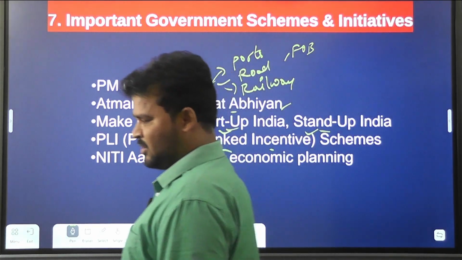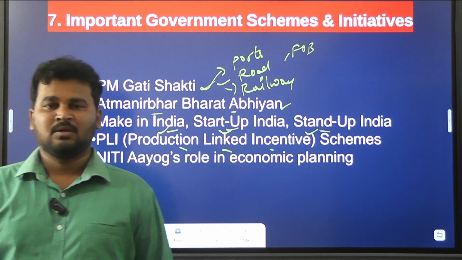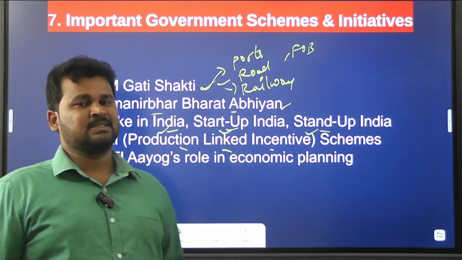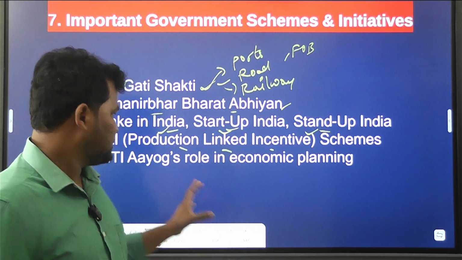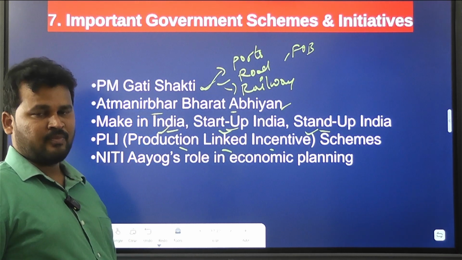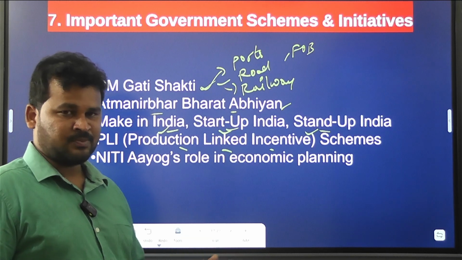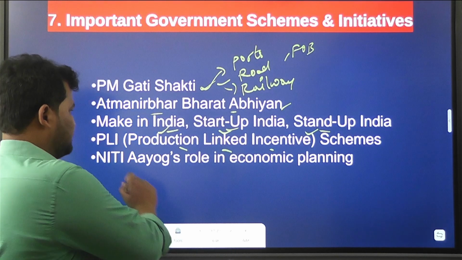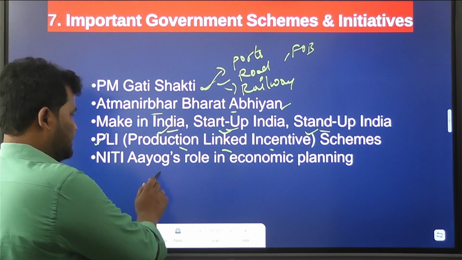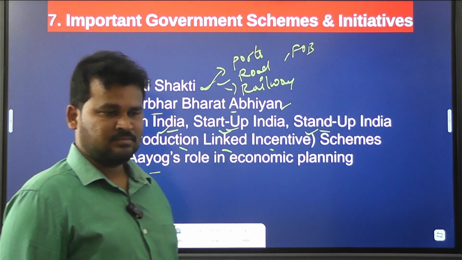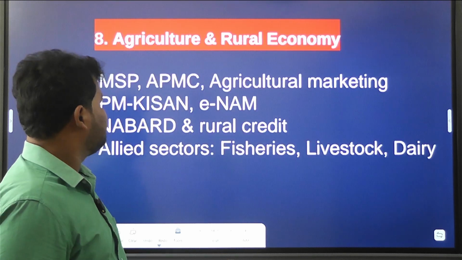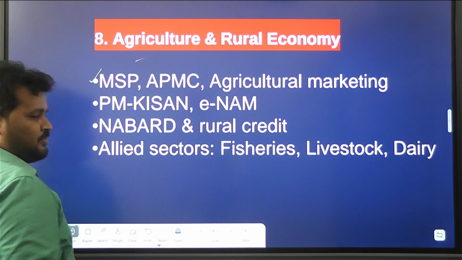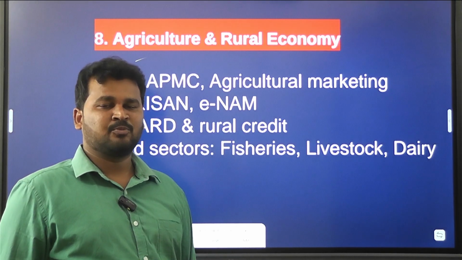The Government of India has selected some industries, and for encouragement of such industries, it provides subsidies. That scheme is known as the Production Linked Incentive scheme. If a company produces more products, then more subsidy will be given to it under this scheme. And NITI Aayog's role in economic planning. And after that, related to agriculture and the rural economy, you have to know about MSP, minimum support price.